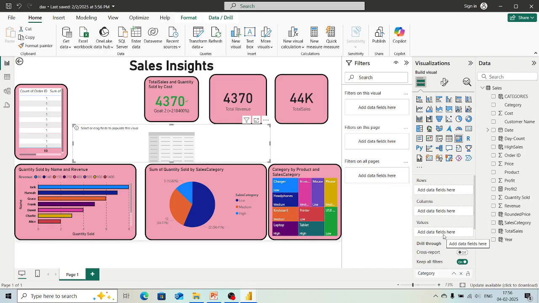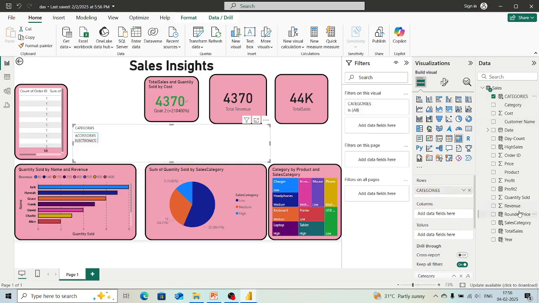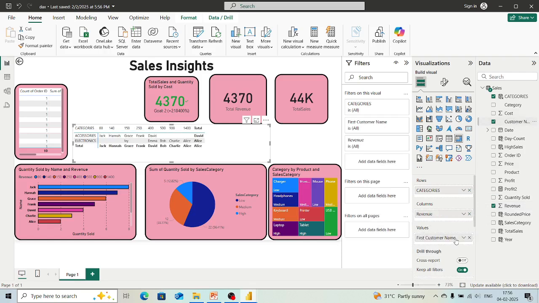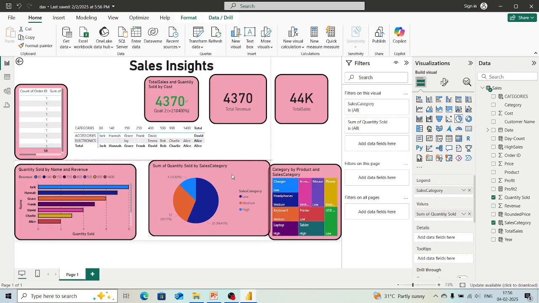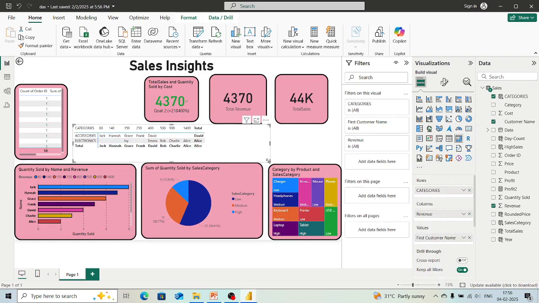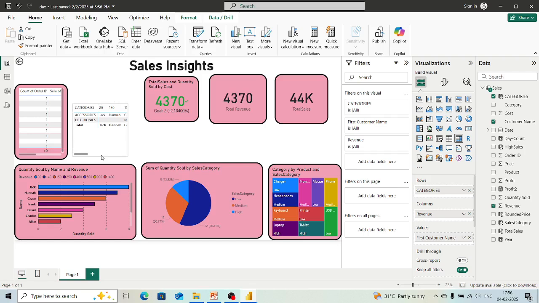Whatever values we want. Let's take this category in the rows, revenue in the column, and in the values we will take, let's take this name. So based on that, it has created a matrix, and we can then adjust it. We can again apply format painter to it. So most of our work will get easy, right?